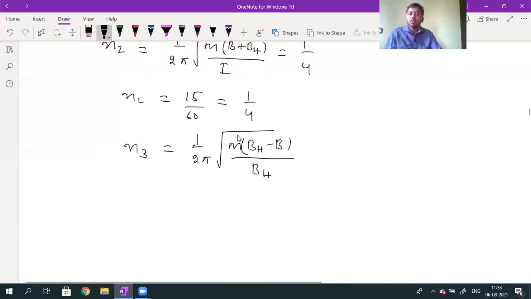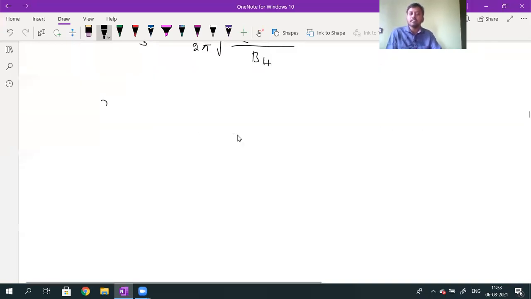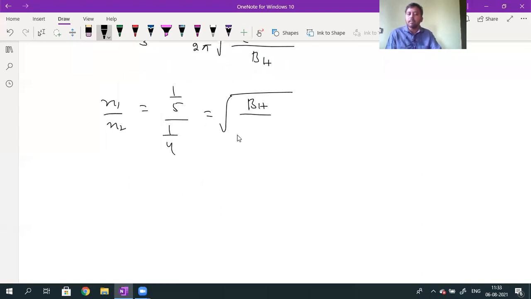What is N1 by N2? N1 by N2 is 1 by 5 divided by 1 by 4, which is equal to root over. The I term will be cancelled, the capital M term will be cancelled. So N1 has only one component, BH, whereas N2 is given by B plus BH.